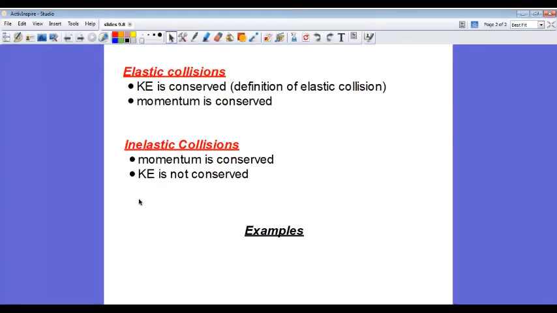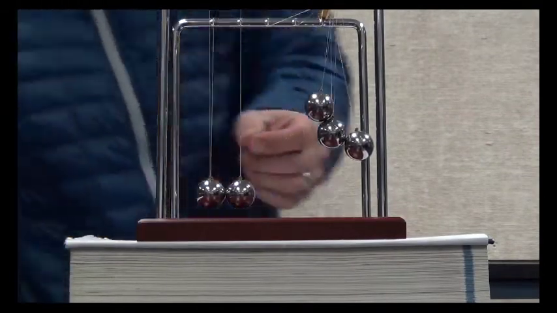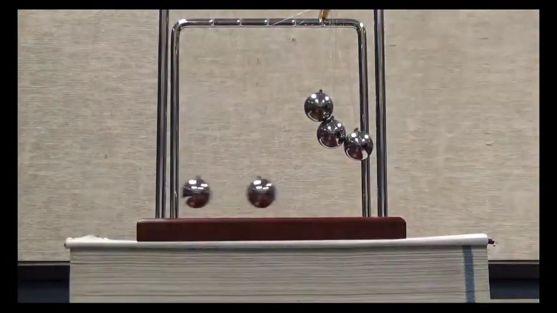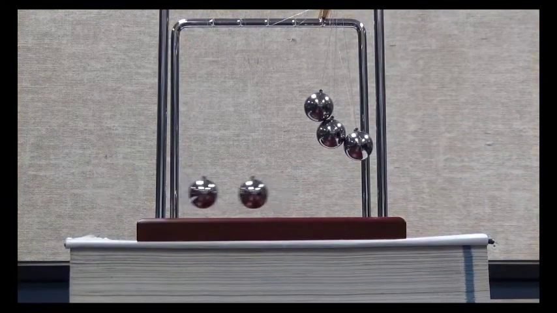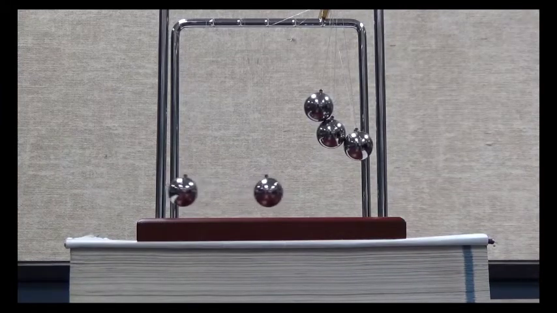However, there are some macroscopic collisions that can come close to being elastic. We can approximate those collisions to be elastic and treat them as elastic collisions, even though a small amount of energy is transferring to other forms. Here's an example of an approximated elastic collision. There is sound being generated, and we know from watching the video that when steel balls collide, some heat is also generated, but in this case, the amount of sound and heat is so small that the kinetic energy really doesn't change very much at all.